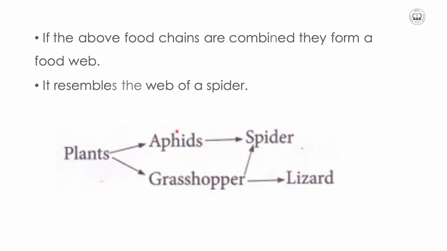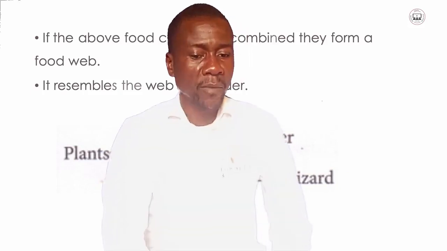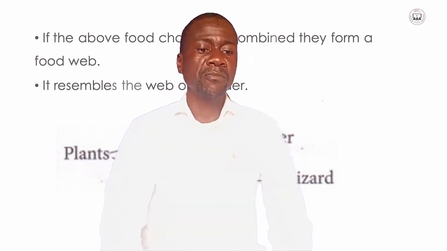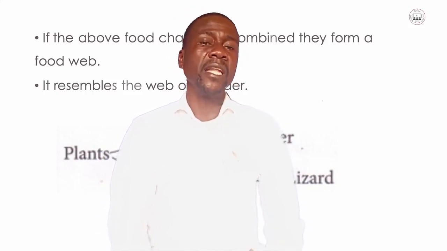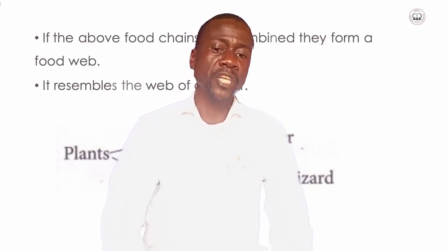Now, many animals can be included according to the environment, but in this case, we have aphids and grasshoppers. The same aphids and grasshoppers can also be eaten by spiders. At the same time, a lizard can also feed on the grasshoppers. So, this type of demonstration illustrates what a food web is. This has been the food chain and the food web that I wanted to share with you.